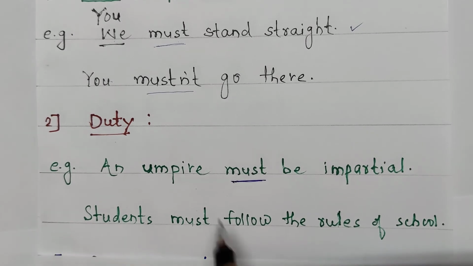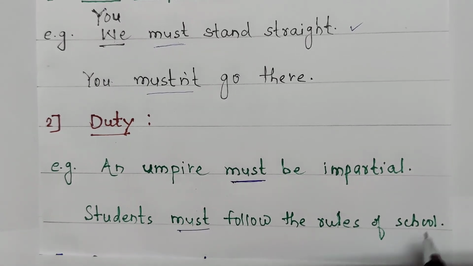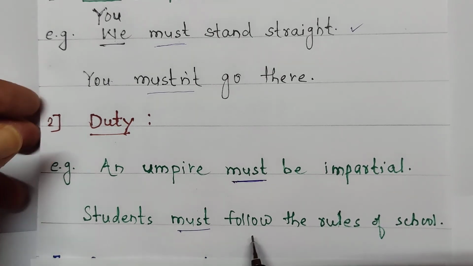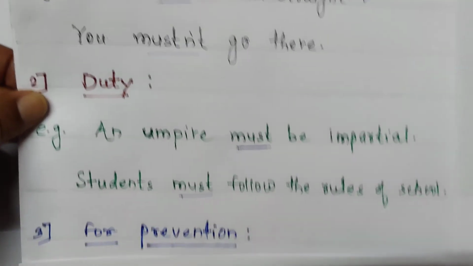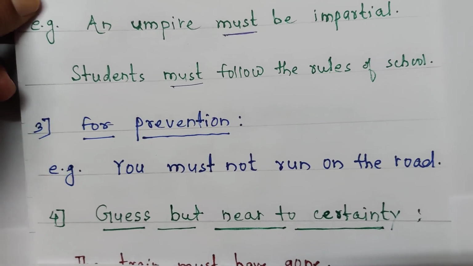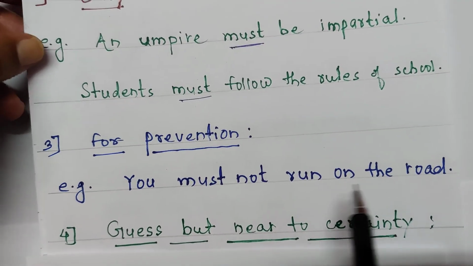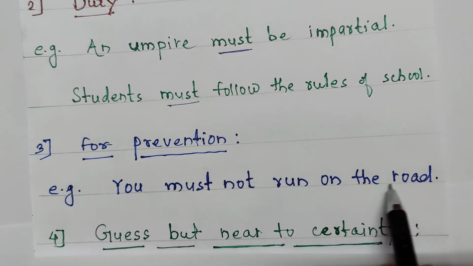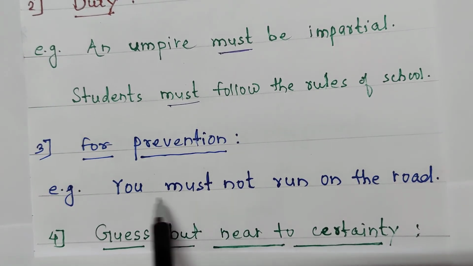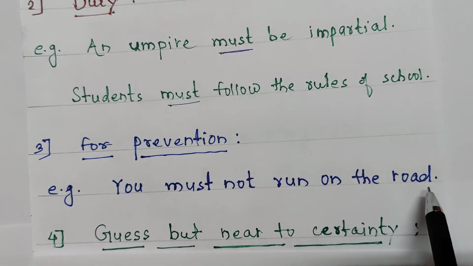Next sentence, students must follow the rules of school. Students must follow the rules of school. It is their duty. Next one, for prevention, you must not run on the road. To prevent a person from doing anything, at that time also must is used. You must not run on the road.